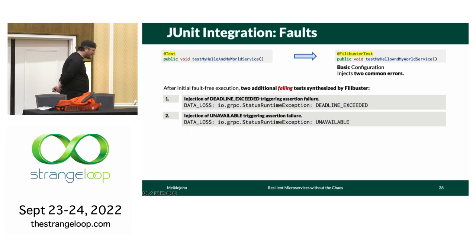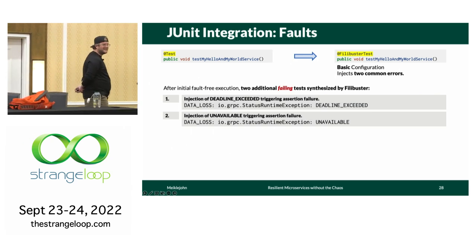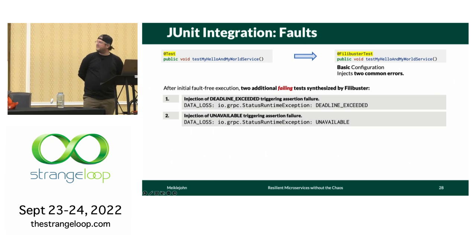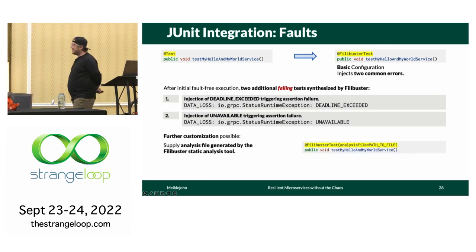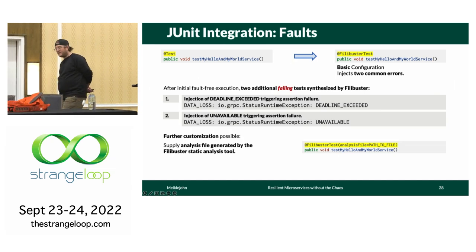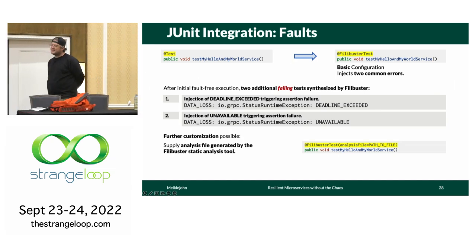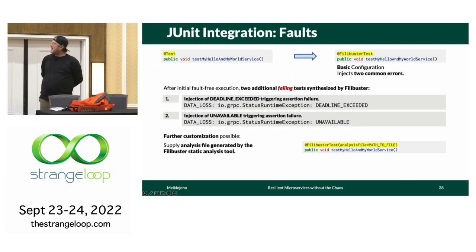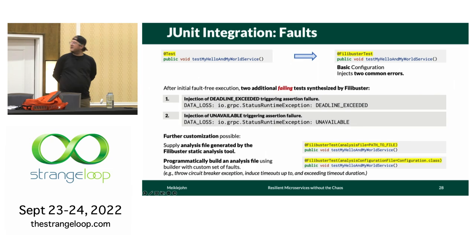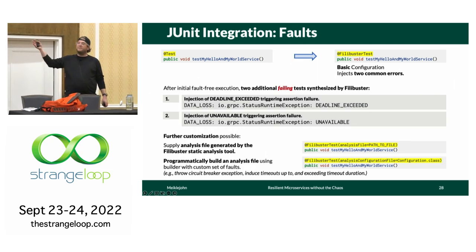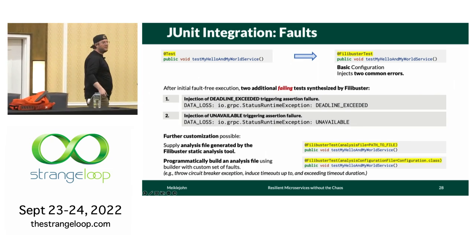We injected a deadline exceeded, and we got it wrapped in the data loss exception, and the same for the second bug. Now we can customize this further. Filibuster has an analysis file that can look at code and try to figure out what exceptions to inject, which I talked about earlier. That can optionally be supplied here using our annotation. Or you can use it programmatically: you can build a custom set of errors that you want to inject.